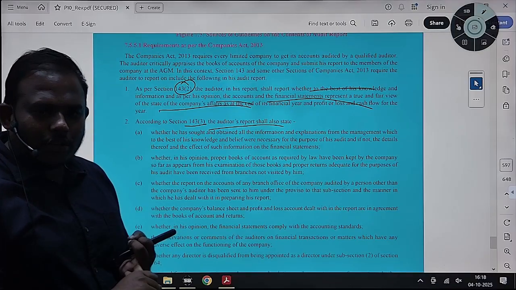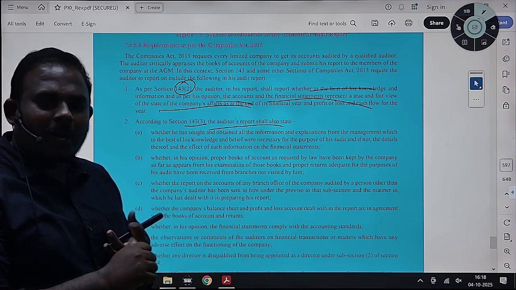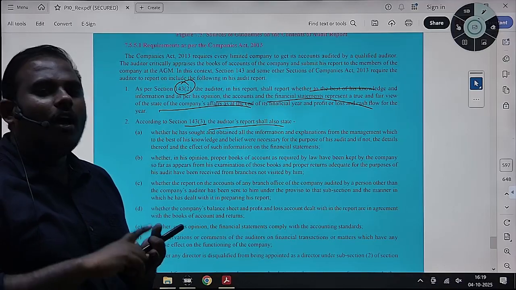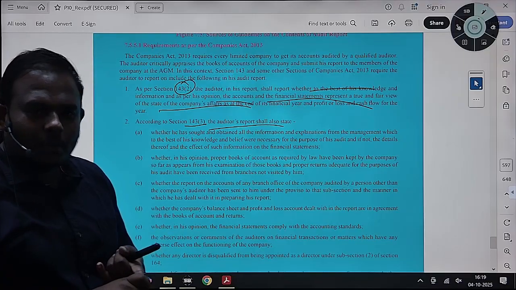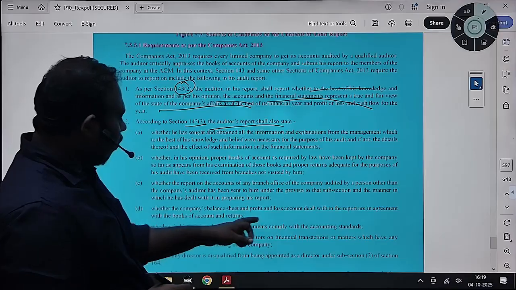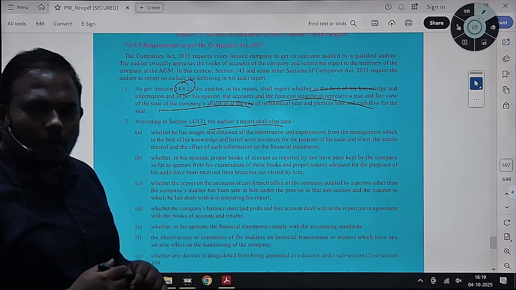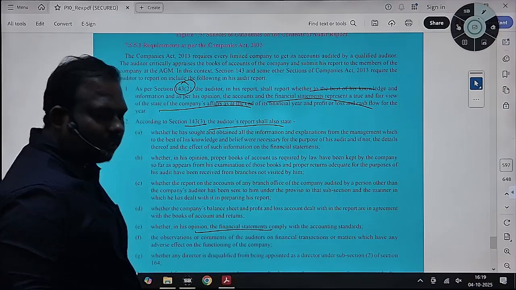If there is a branch audit, whether proper returns have been received from the branch or not. If another branch auditor has audited the branch, how he has received the report, how he has dealt with it in his report, and whether the profit and loss account and the balance sheet are agreeing or not, whether they have been prepared in accordance with GAAP or not, whether in his opinion the financial statements comply with